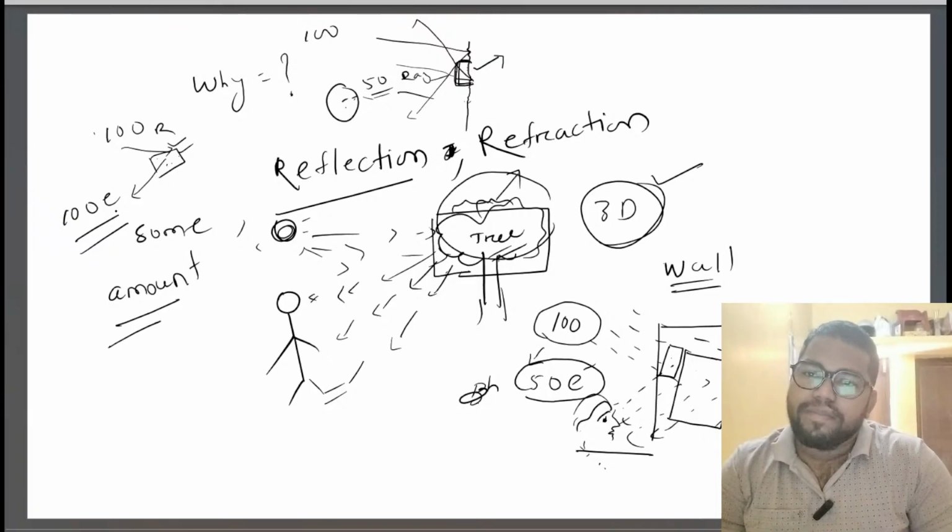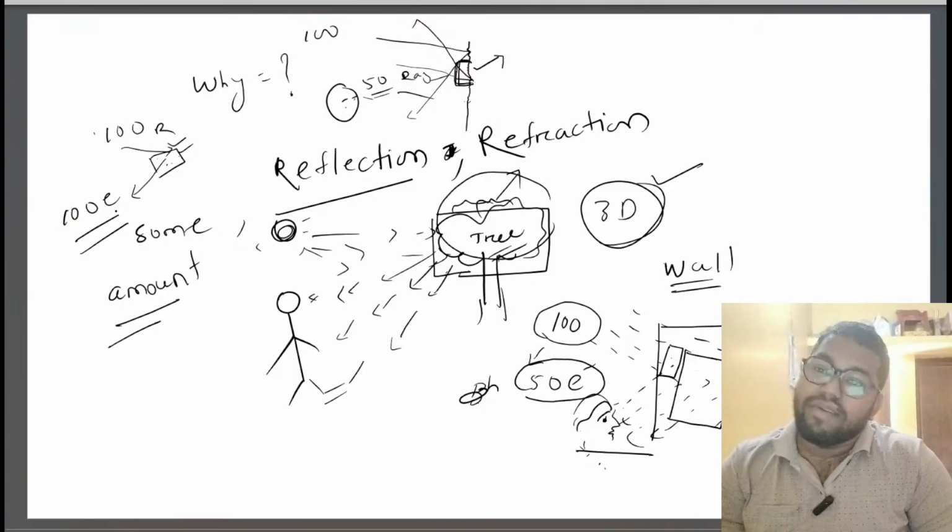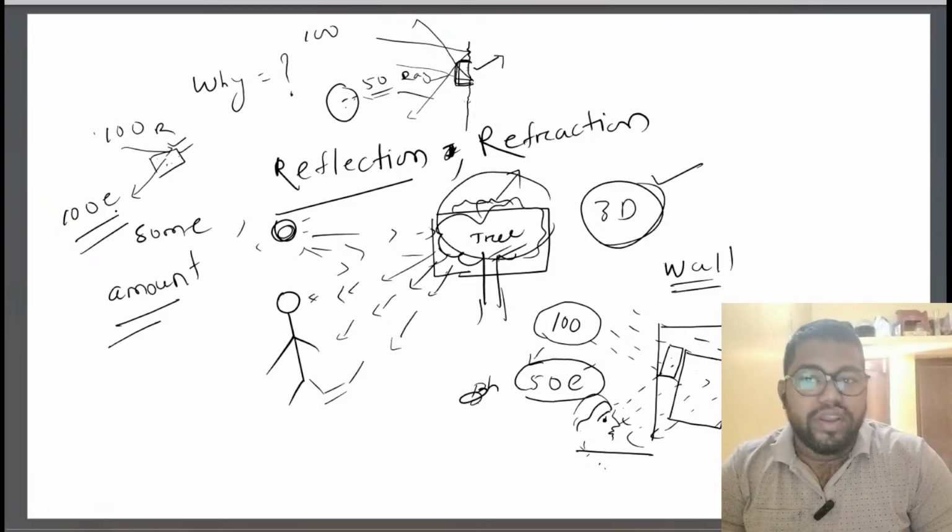How is it? Can you do this? But why not perfectly? Because the rays sent by the sun do not strike back into your eye in equal amount.